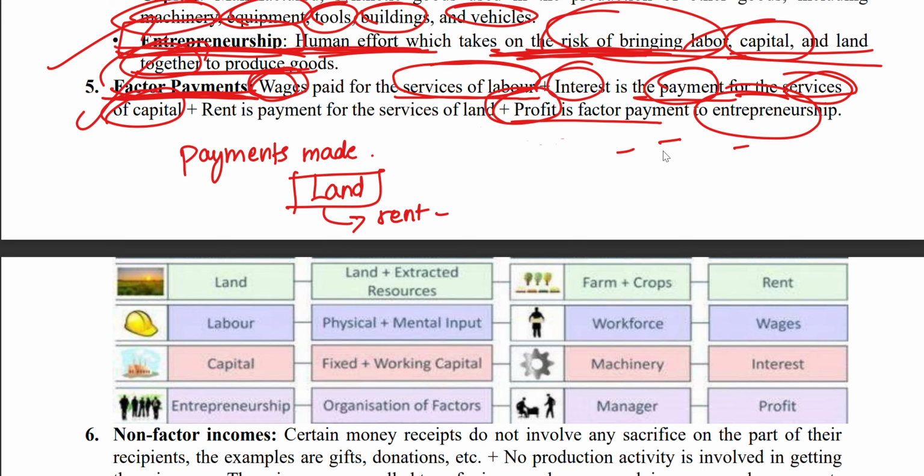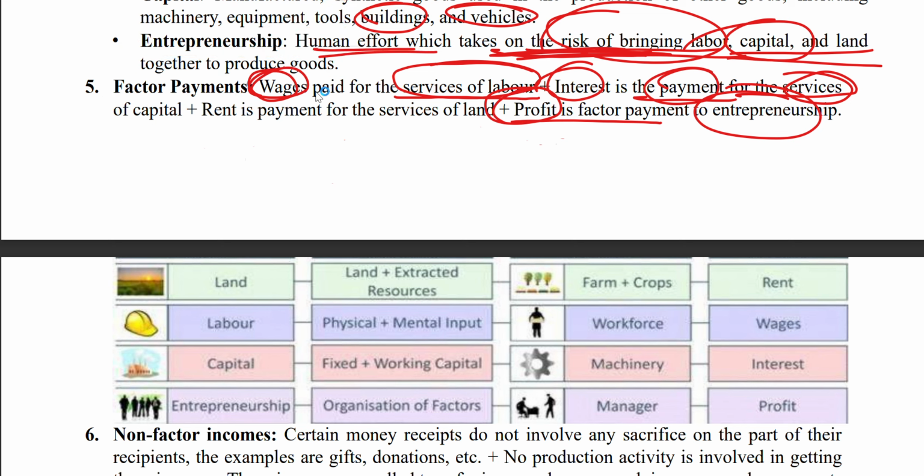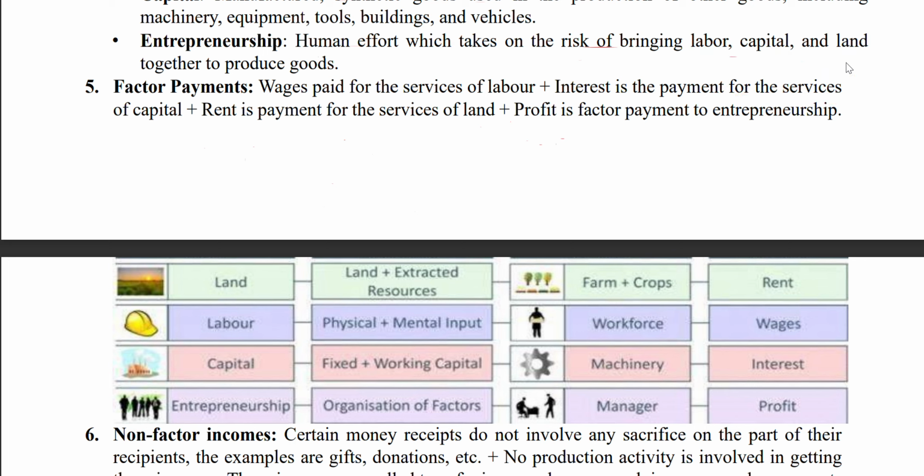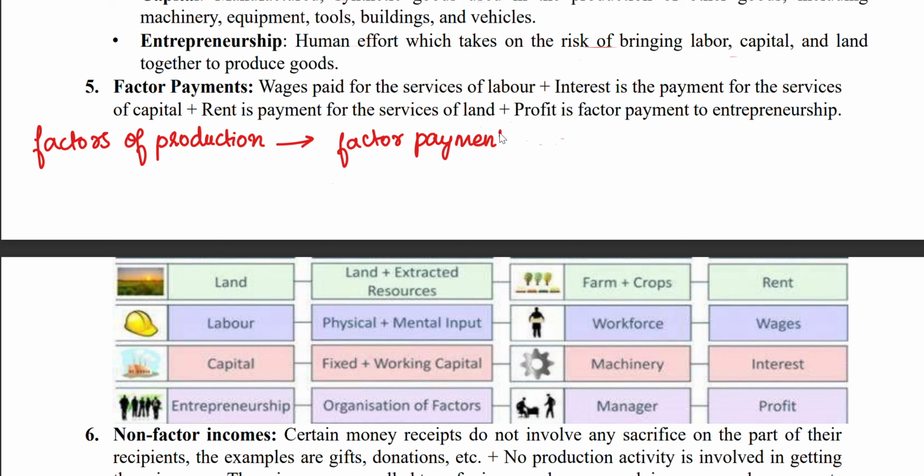Now, from the factors of production, we get factor payments. For labor, the factor payment is wages.